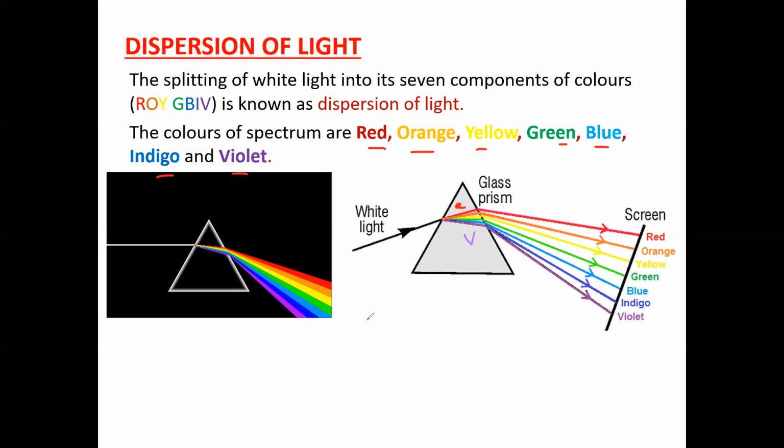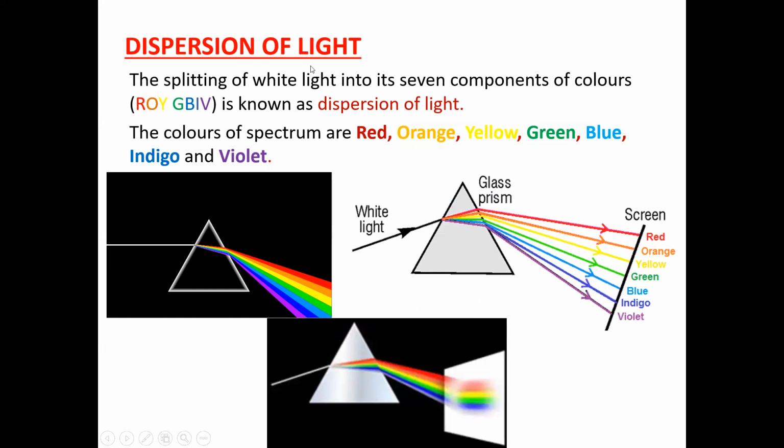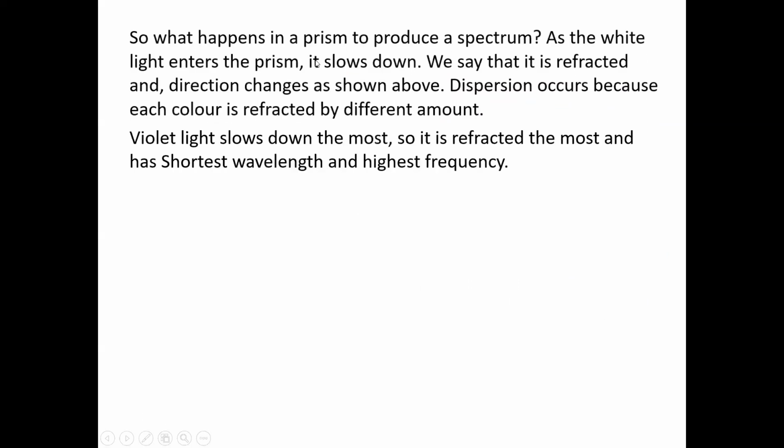What is the reason why the violet bends the most and the red bends the least? You have violet, indigo, blue, green, yellow, orange, and red. The violet has the highest frequency. The one with the highest frequency will have a greater change in speed. So that's why violet bends the most and red bends the least. So whenever white light passing through glass is spread into 7 colors, we call that dispersion.